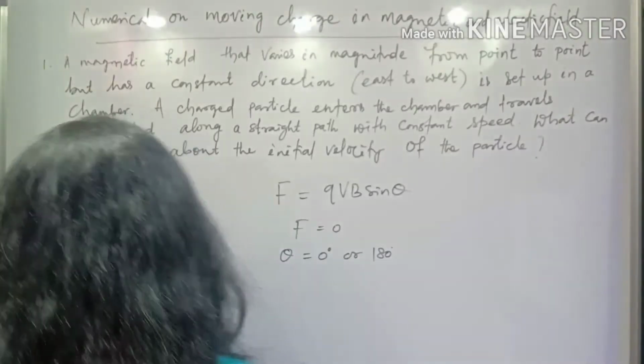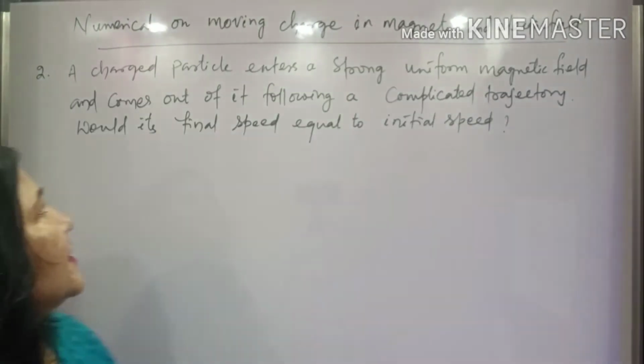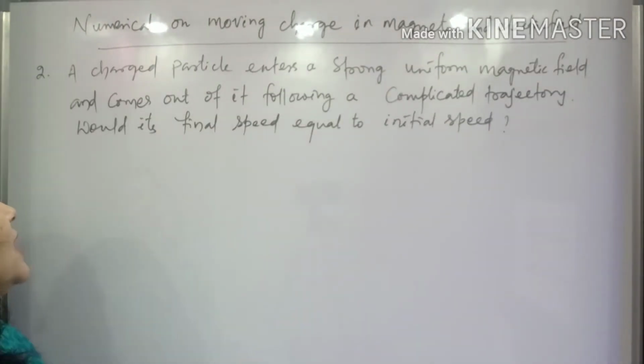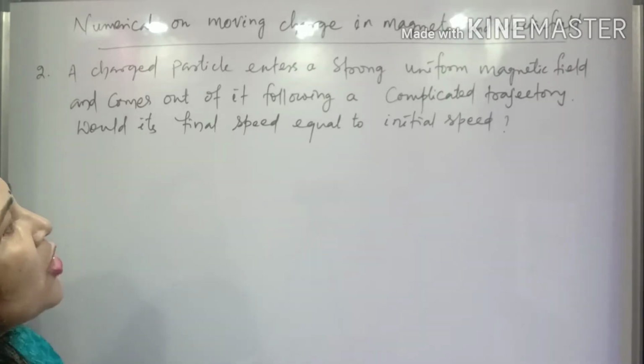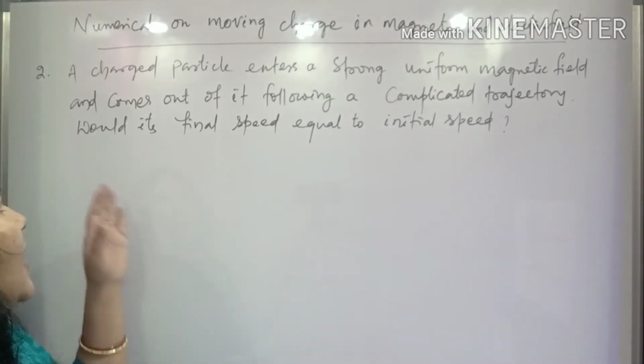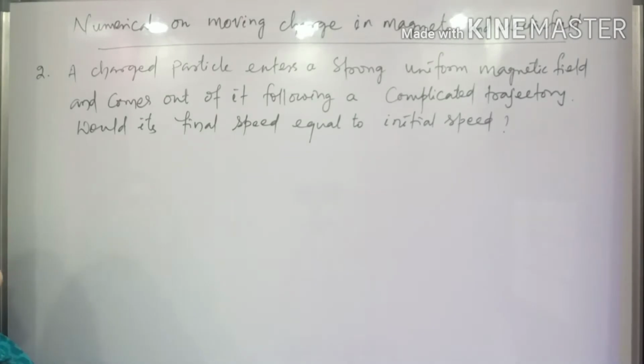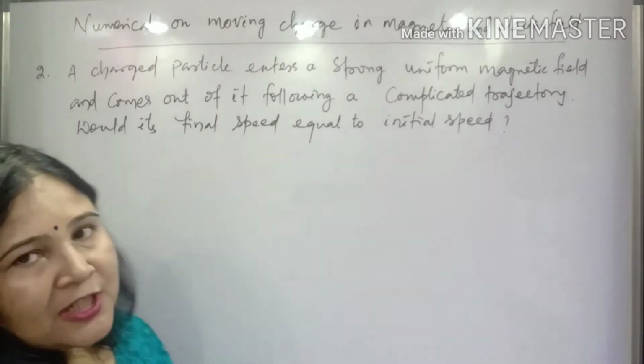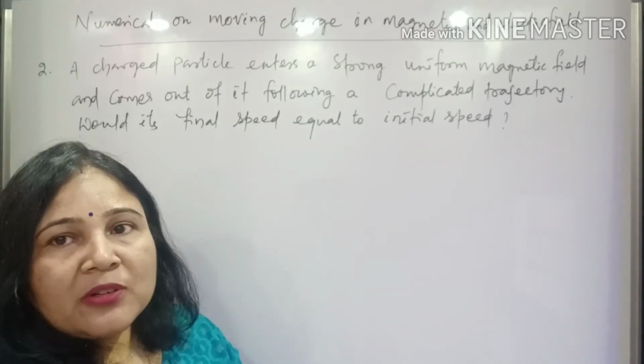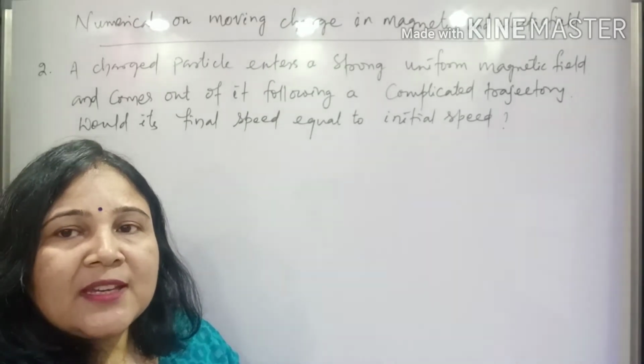We'll now discuss the second question. A charged particle enters a strong uniform magnetic field and comes out of it following a complicated trajectory. Now the question is, would its final speed be equal to its initial speed? So what will be the answer? Here we will say yes.